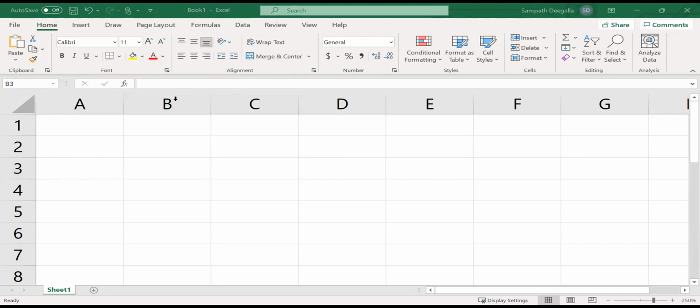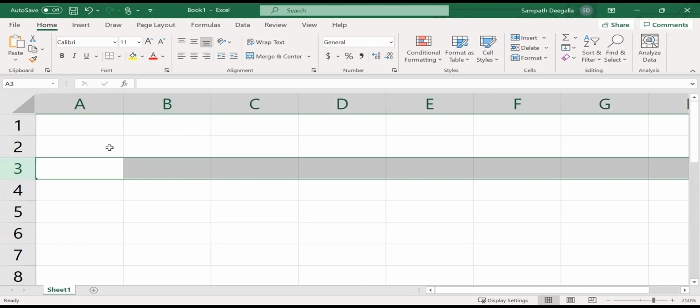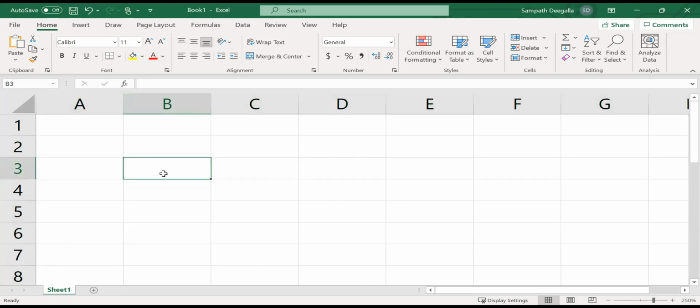So we have B and we have 3, B3, right? So B and 3 is there. And if you go to another one, it will be this one, E3. So we can see here, this is easy to reference. So whatever the data item in Excel, we can reference using this. Okay, right. That's the first thing.